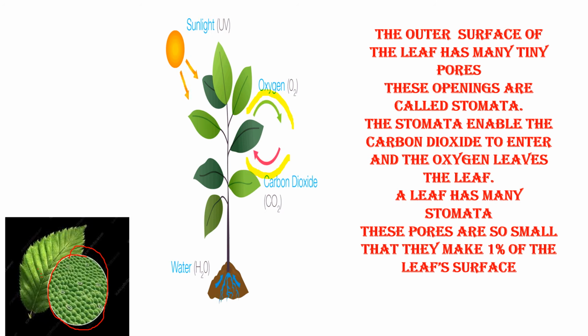Now what do we breathe? We breathe in oxygen and we release carbon dioxide, right? Similarly, the leaves also take in carbon dioxide and give out oxygen. So that's why we say air is filled with oxygen. Of course, with various gases also, but we breathe in oxygen and we release carbon dioxide. So where is this oxygen prepared? This oxygen is prepared in stomata.